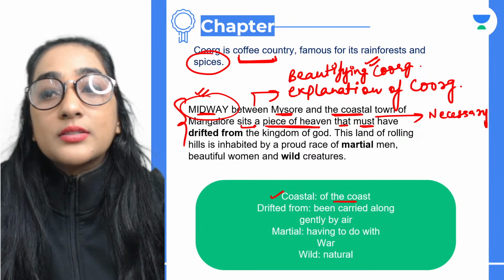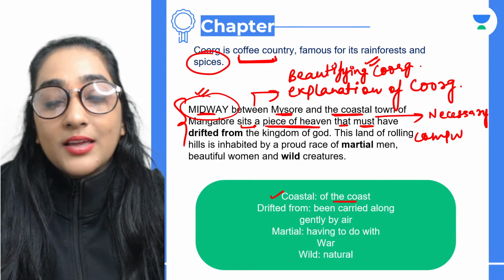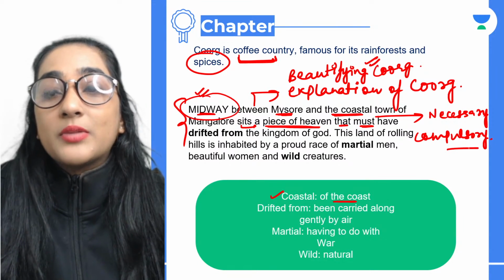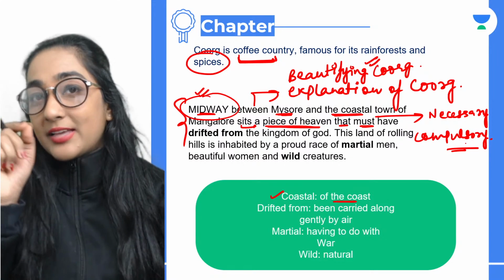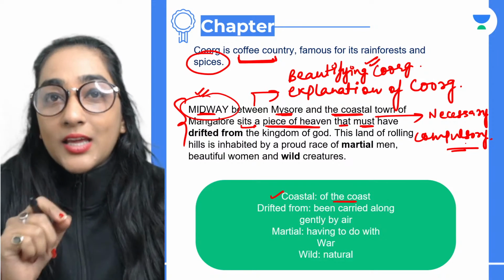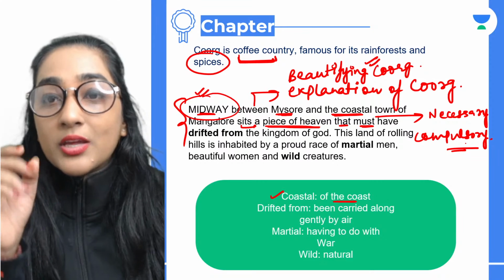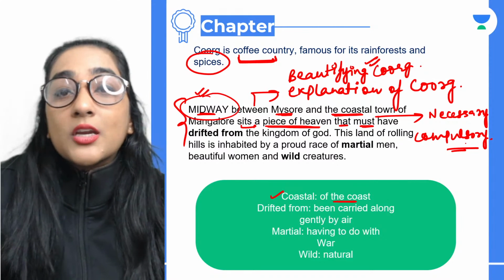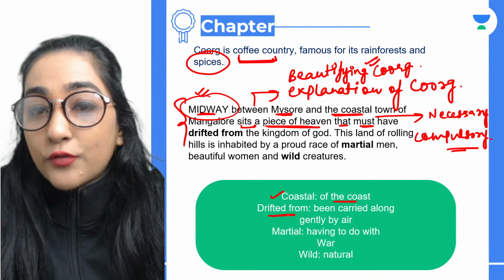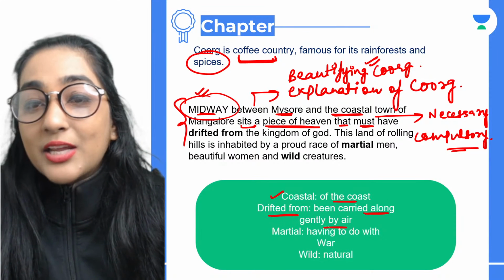It basically talks about the compulsory thing, right? That it must have come. That means zarur pakka, as in it is giving you a surety. It is literally talking about the affirmation that it pakka drifted from the kingdom of God. That basically means drifted means being carried along gently by air.